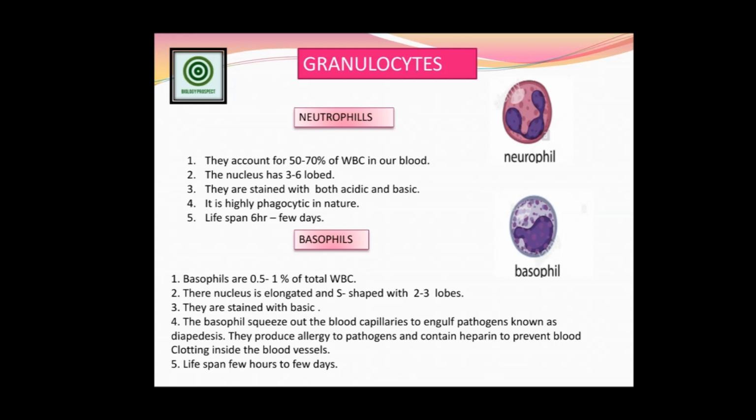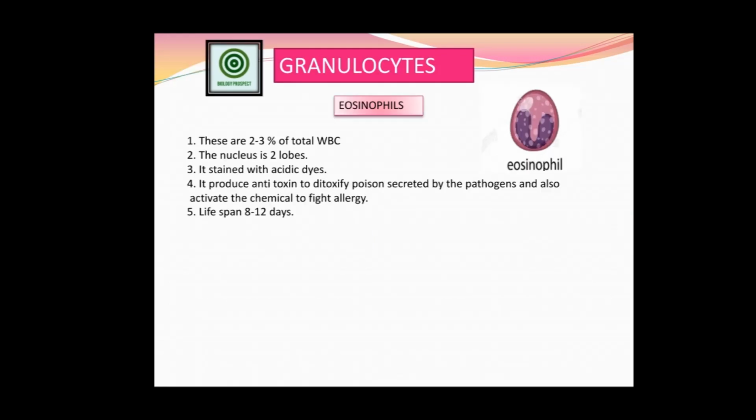Friends, the eosinophil is completely acidic. Here you have seen the blue color nucleus stained over there, but actually it is not the blue, a purple color is there, and there are blue, green, and pinkish colors. Normally we just indicate this pinkish color. Sometimes we have not seen the blue color nucleus also. It is completely acidic, containing the dye eosin. Its name also comes from the eosin stain. It is a stain over there. Okay, then 2 to 3% of the total amount of the WBC is present.